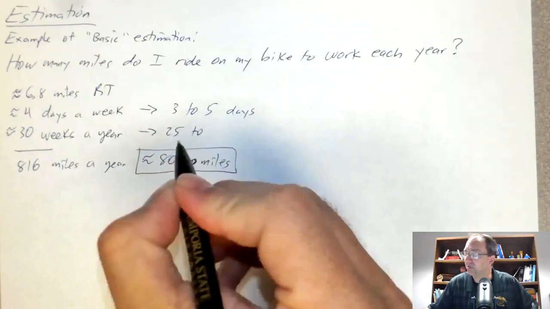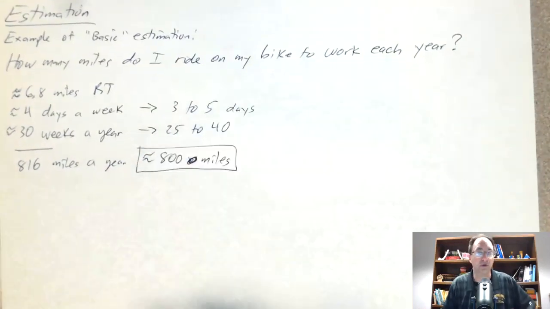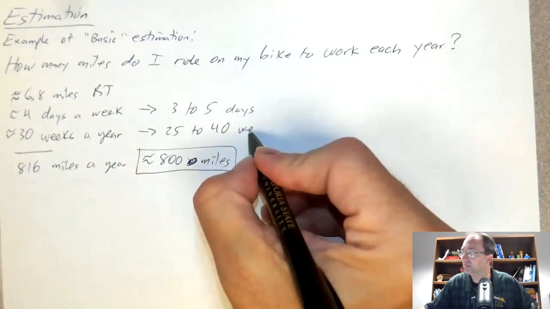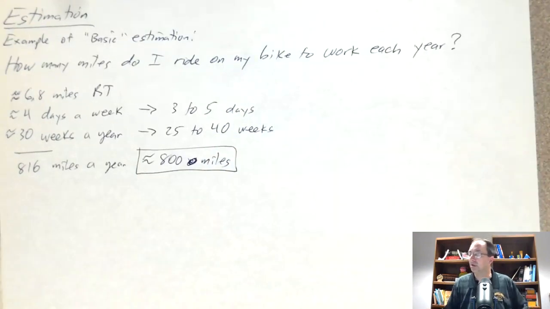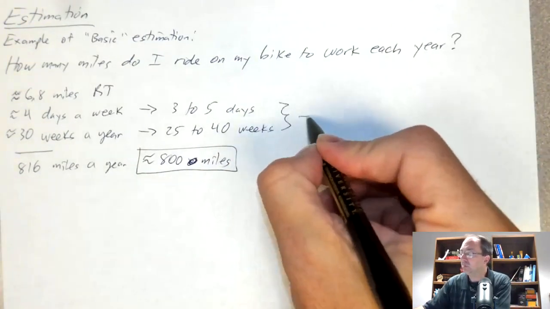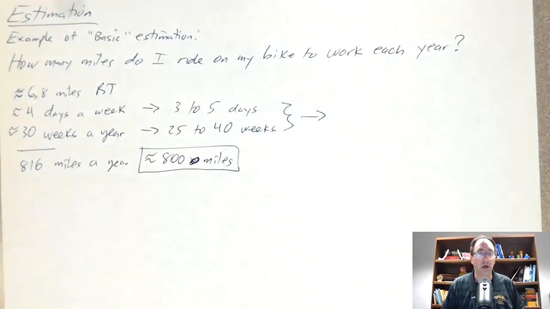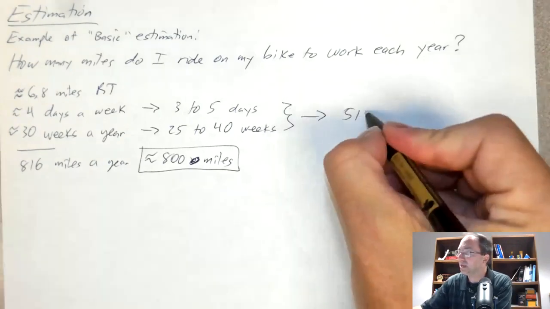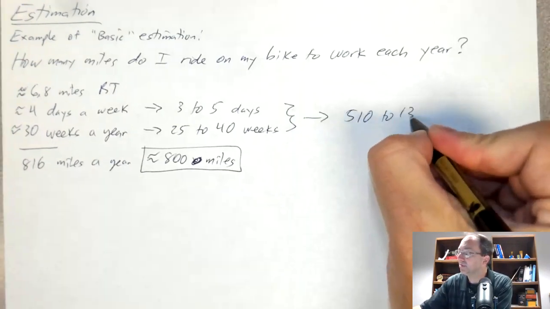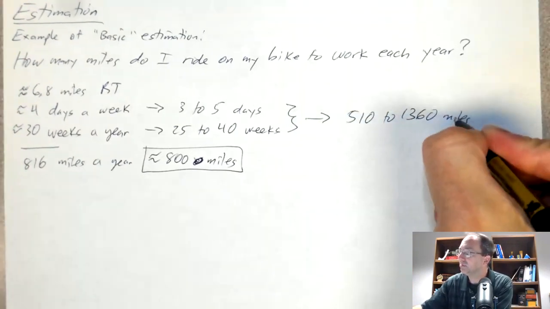Probably on a typical year, that number is somewhere between 25 to 40 weeks. Now, if we incorporate those two intervals into an overall lower bound and overall upper bound, we get 510 to 1,360 miles per year.